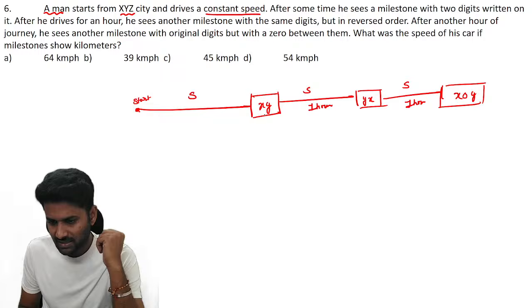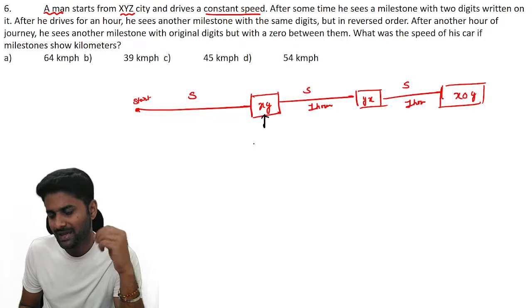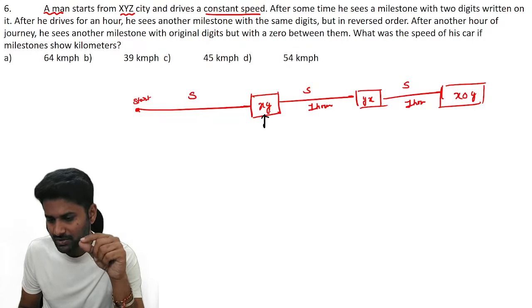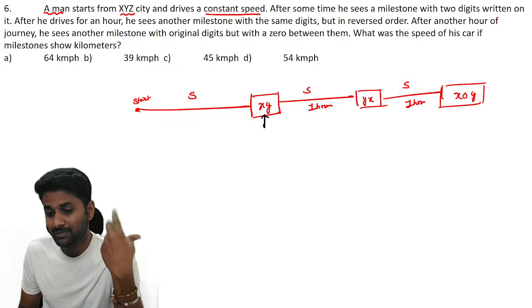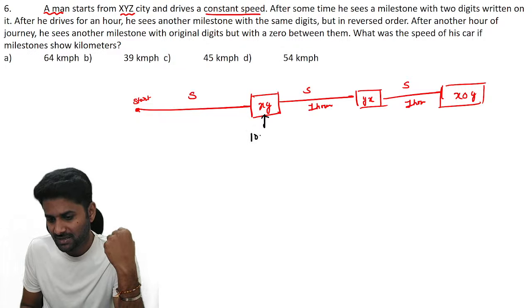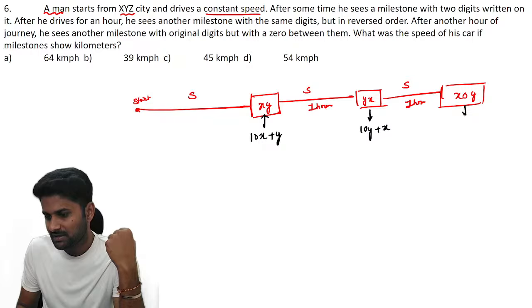But observe, guys, xy is the digits. If you want the exact number, it is whatever the digit is multiplied by its place value. It means the exact distance is 10x plus y. In the same way, here the distance is 10y plus x, and here the distance is 100x plus y.